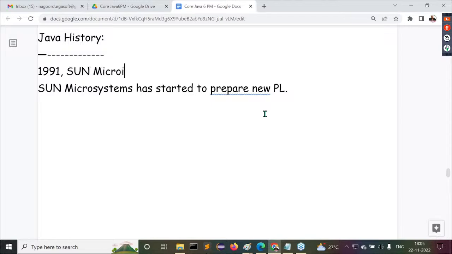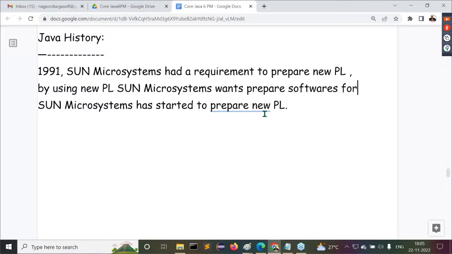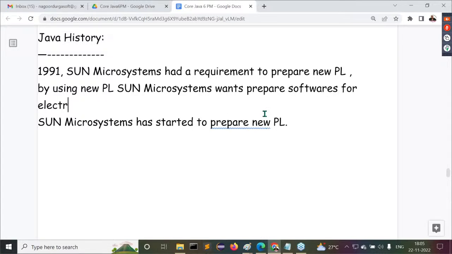In 1991, Sun Microsystems had a requirement to prepare a new programming language. By using the new programming language, Sun Microsystems wants to prepare softwares for electronic consumer goods.